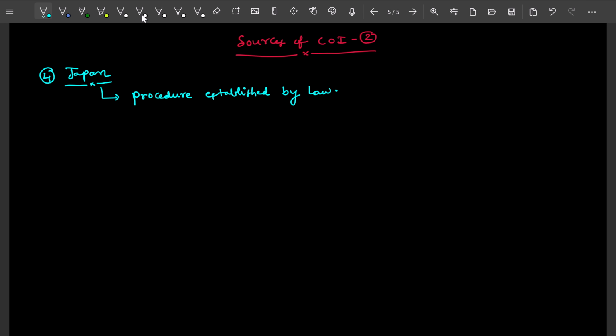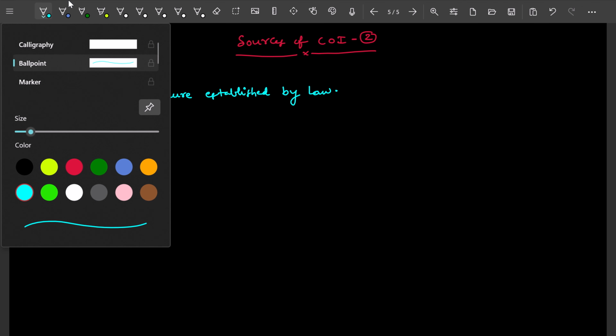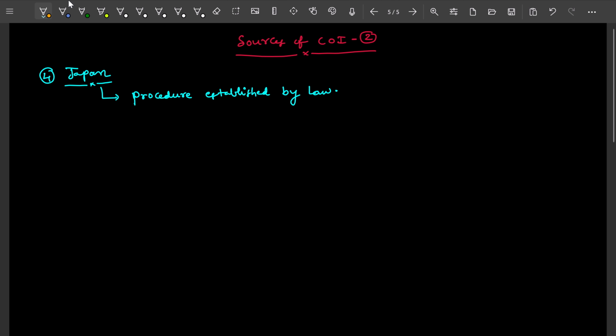Procedure established by law. What is the meaning of this? See, law means it is one rule.